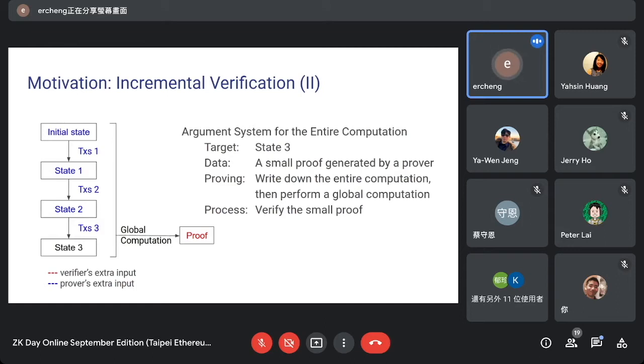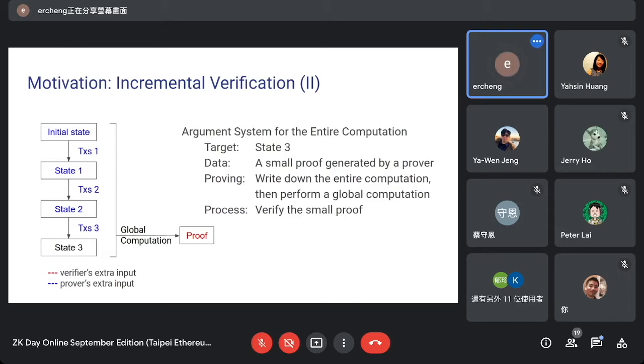This is very good for the verifier, because the verifier doesn't have to do a lot of information gathering and computation. But now the problem is that the prover will have a very big load, because the prover still needs to gather all this information and do a lot of computation, and this amount of data and computation will grow in size as time goes by. So this is not a fully scalable version if we want to do the whole verification process.